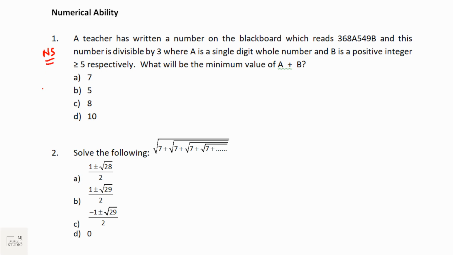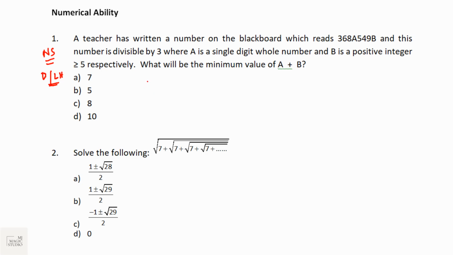Question number 1 generally comes from number system, and the favorite topics are divisibility and LCM HCF. These two topics are the most frequently asked at question number 1 in this TCS drive. Questions from divisibility rule and questions from HCF LCM. Specific videos on divisibility rule and HCF LCM are also there. Link is all in the description. Please go through it. Let's see what this question is.